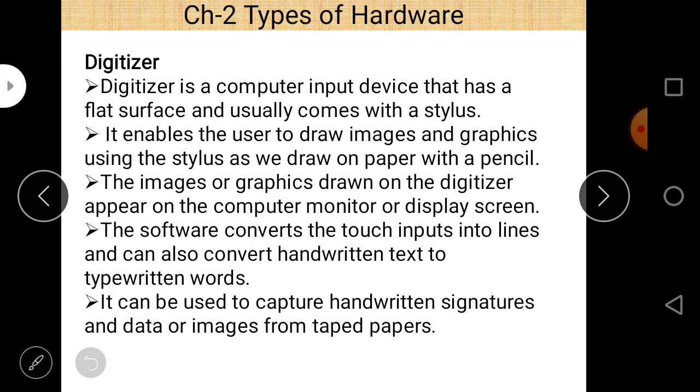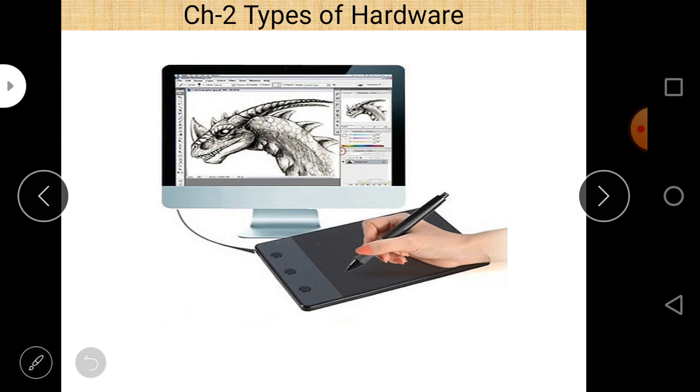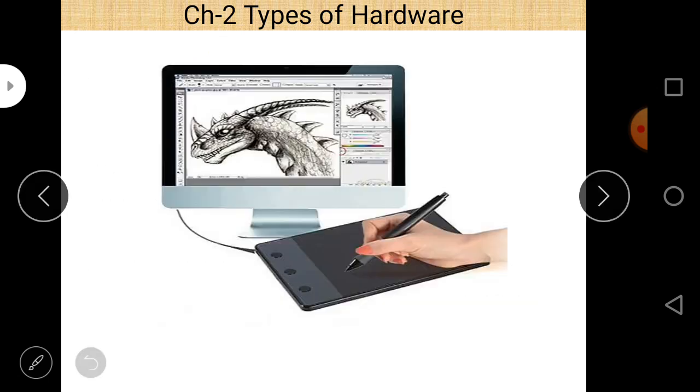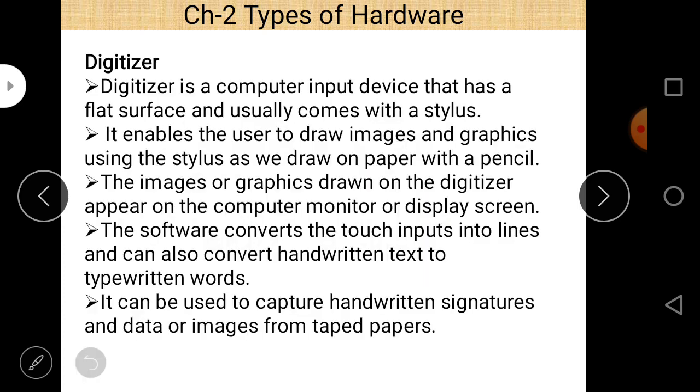Next is digitizer. First of all, let us take the diagram again. This is a digitizer, you can see that. So what is a digitizer here? A digitizer is a computer input device that has a flat surface and usually comes with a stylus. That is the stylus, a pen, and that is the digitizer. It enables the user to draw images and graphics using the stylus as we draw on paper with a pencil.